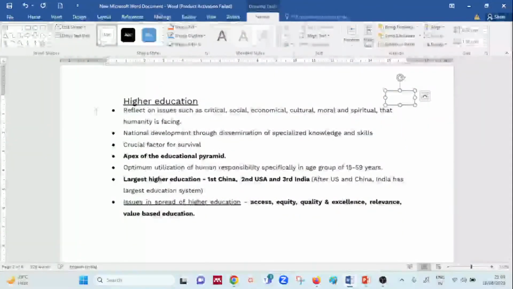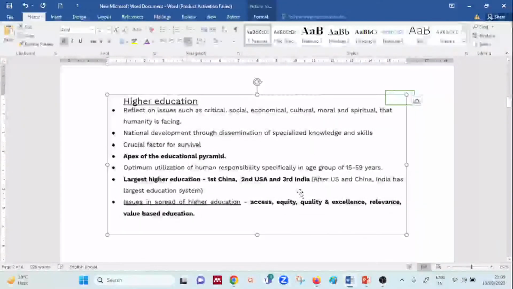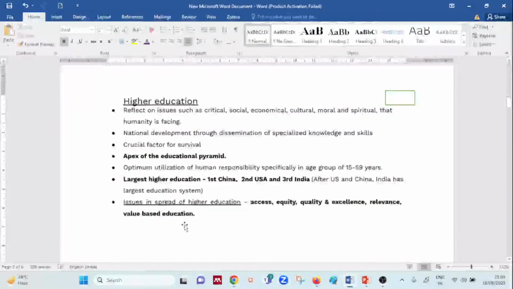So when we talk about higher education, what type of education are you looking for? The education was basically to reflect the various issues, whether social issues, economic issues, cultural issues, moral issues, or spiritual issues. So these issues were supposed to be highlighted. Development was possible only with the help of spread of knowledge, that is called dissemination of knowledge.